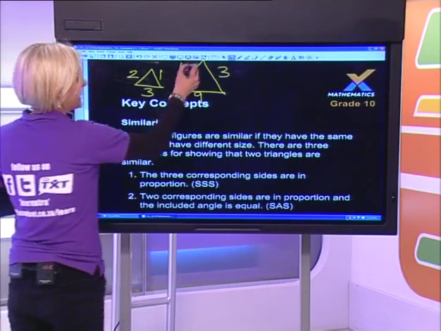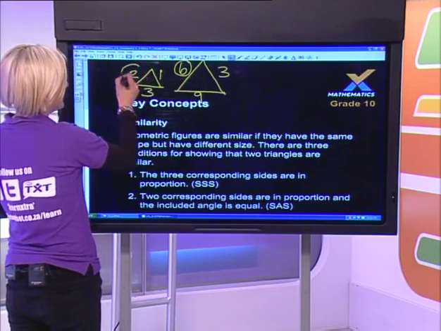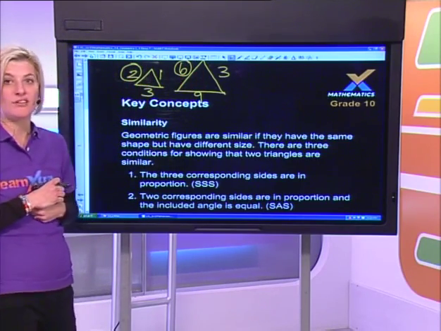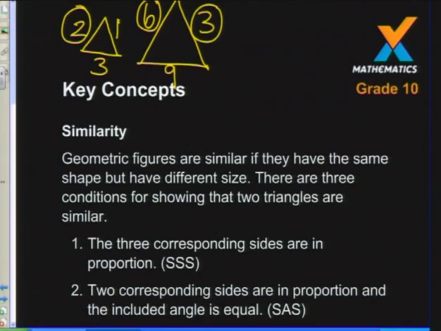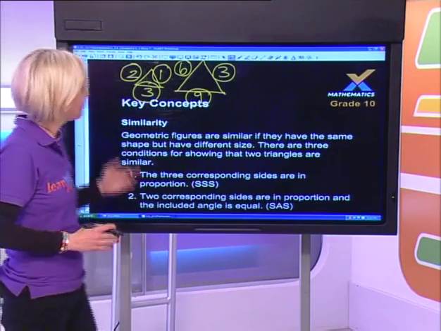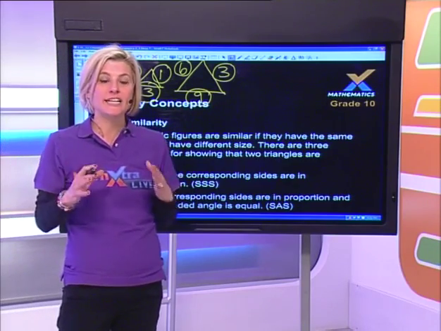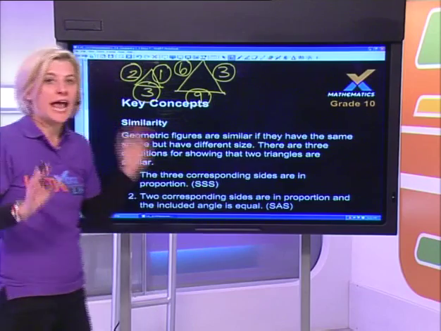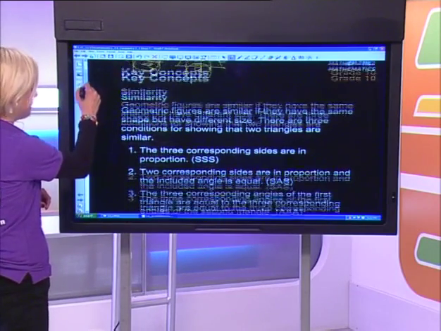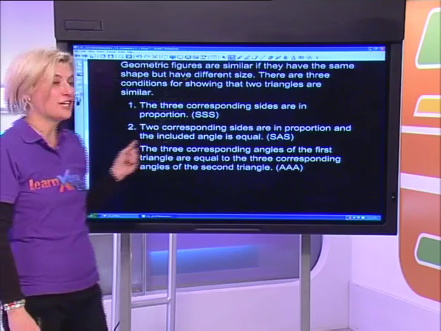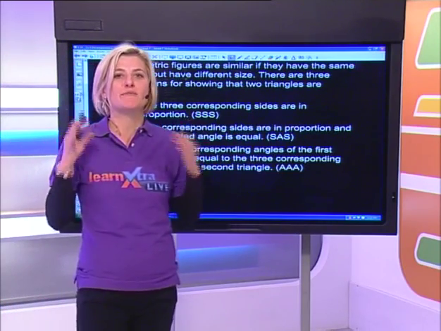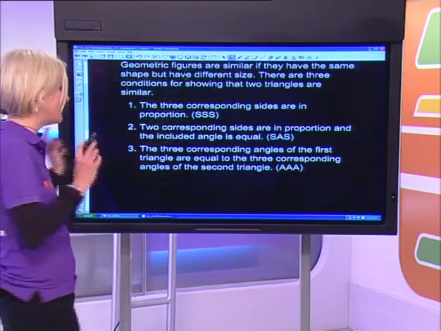What does that mean? 6 divided by 2 gives me an answer of 3. 3 divided by 1 gives me an answer of 3, and so does 9 divided by 3. So these triangles are clearly not congruent. If I were to cut them out, the one would definitely not fit on top of the other, right? But they look the same, and the first possible proof is to prove that 3 corresponding sides are in proportion. So the same scale factor is used, but they're not the same length. That's very important.